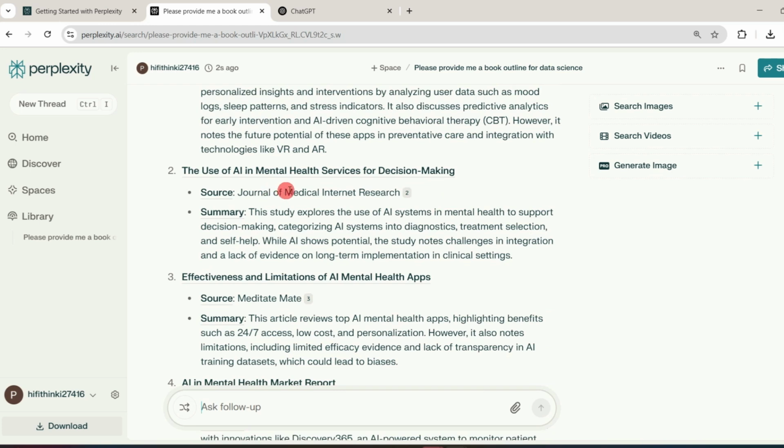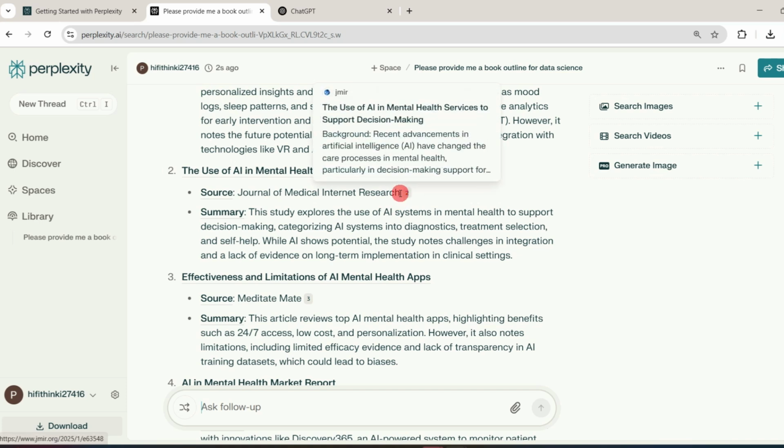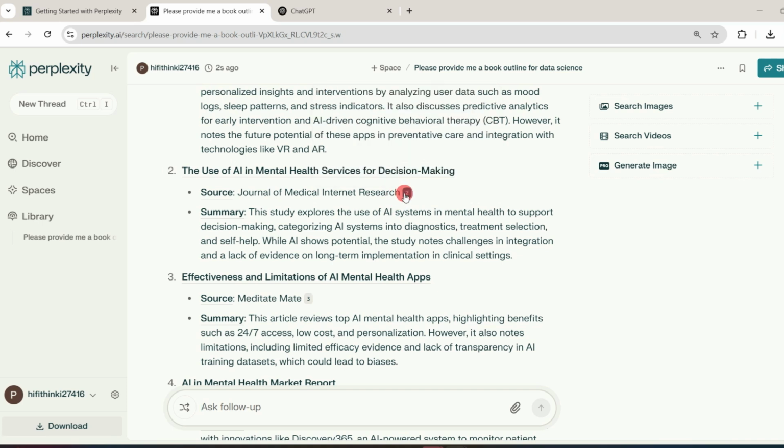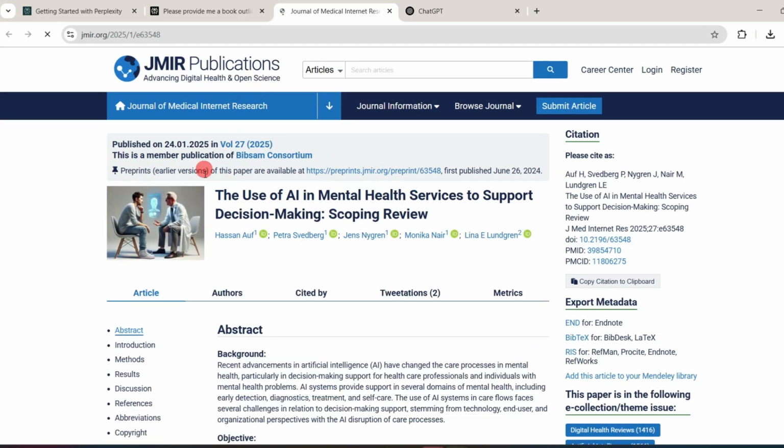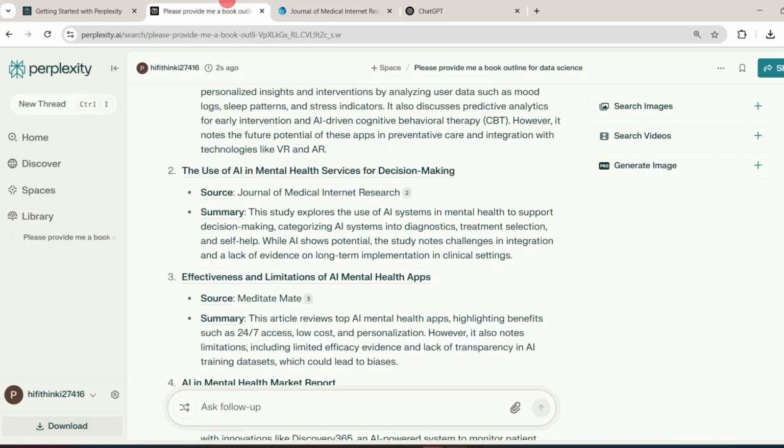The use of AI in mental health services for decision making. This is published in Journal of Medical Internet Research and this is a summary. If I click on it, it provides us the link for that journal and that journal is also open. And the paper title is The Use of AI in Mental Health Services to Support Decision Making, Scoping Review.